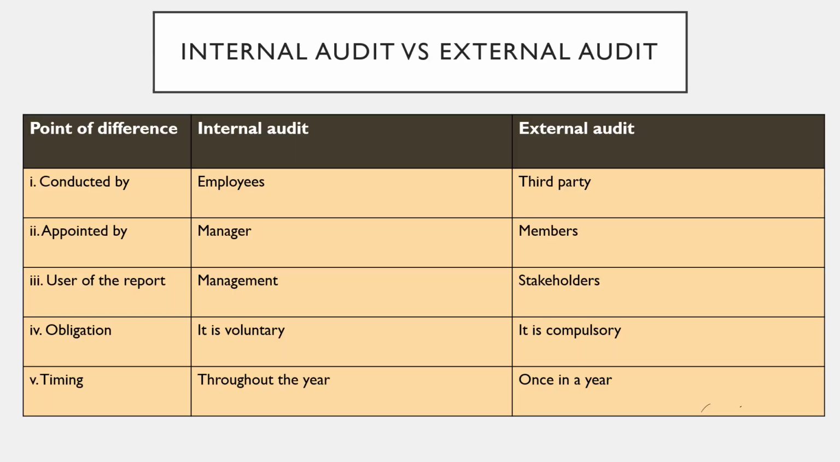Next is the difference between internal audit and external audit. Internal audit is conducted by employees. That means a company will have an internal audit department, and the employees of the company will do the internal audit. An external audit is conducted by a third party, that is an external auditor. The internal auditor is appointed by the manager. The external auditor is appointed by the members.